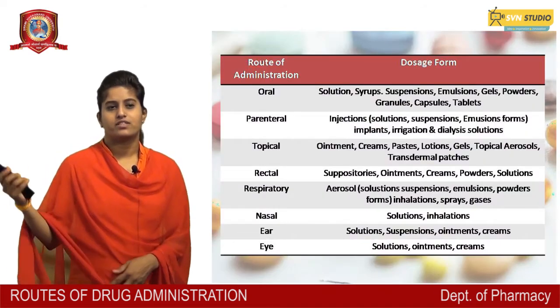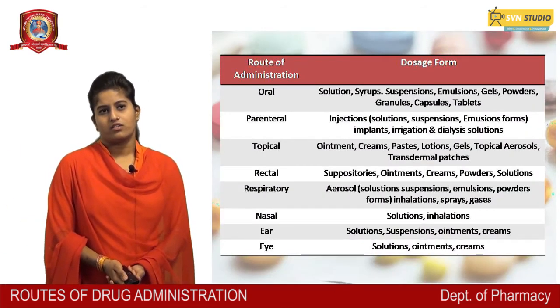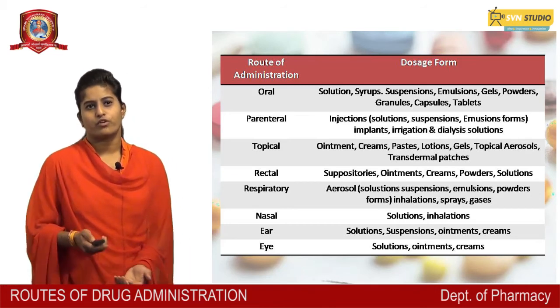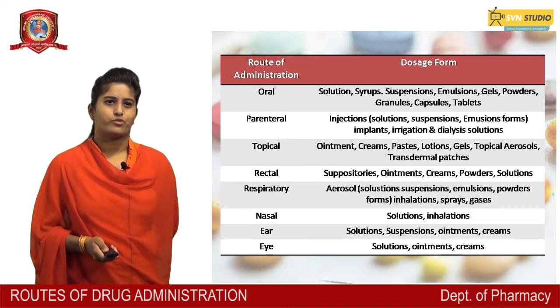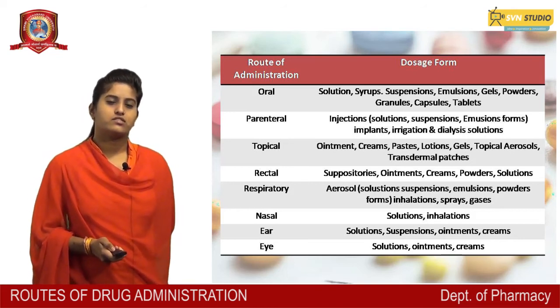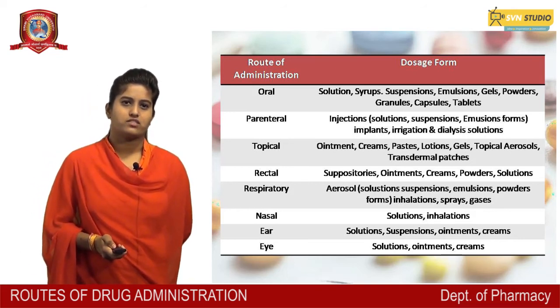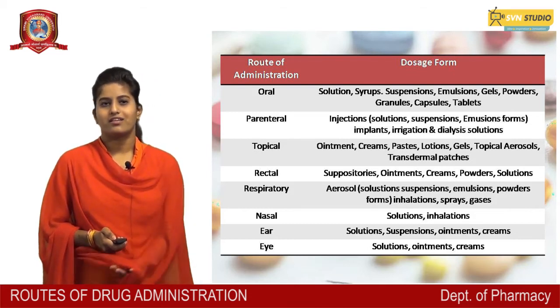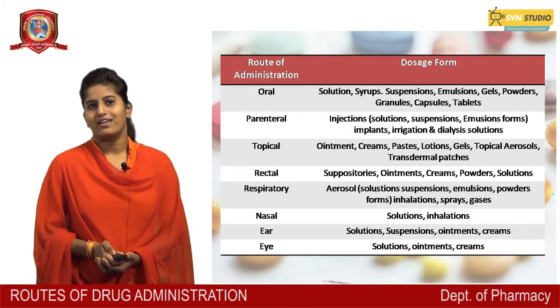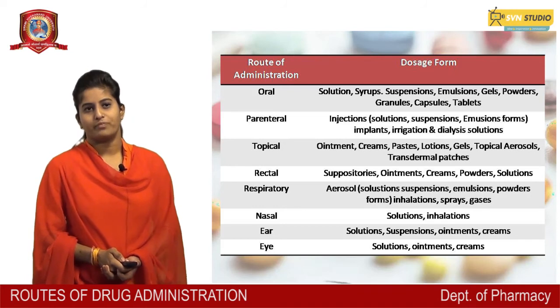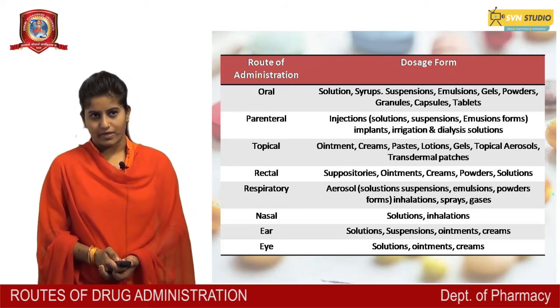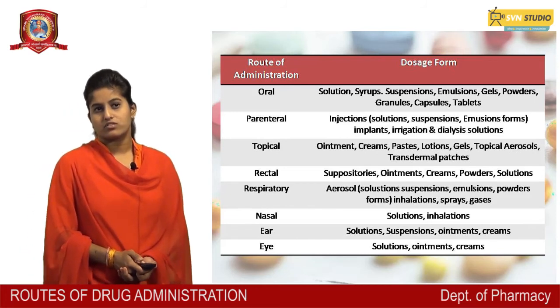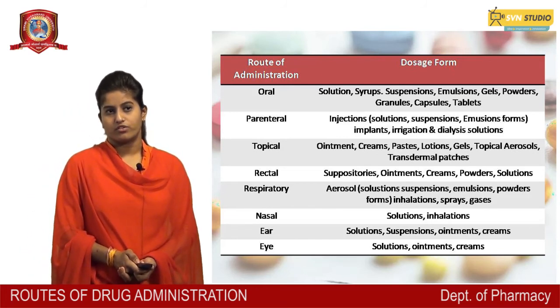Route of administration and dosage form: oral. Oral dosage forms: solution, syrup, suspension, emulsion, gels, powder, granules, capsules and tablets. Parenteral injections: solution, suspension, emulsion form, implants, irrigation, and dialysis solution. Topical: ointment, creams, paste, lotion, gel, topical aerosol, transdermal patches. Rectal: suppositories, ointment, creams, powder, solution.